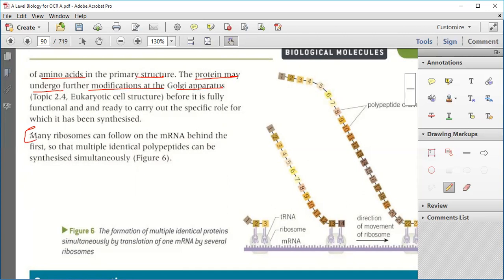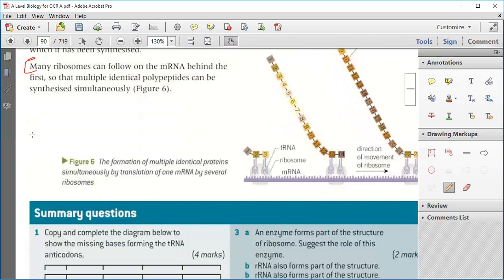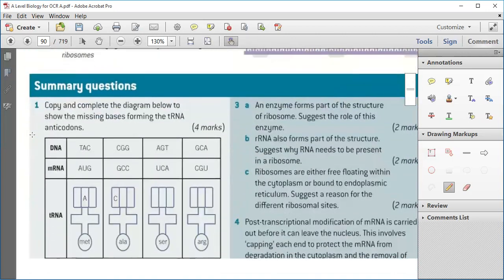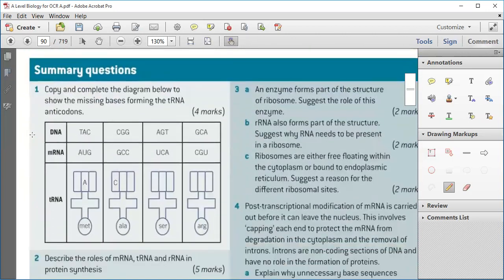Any doubt? No? Okay. So the chapter is finished now.